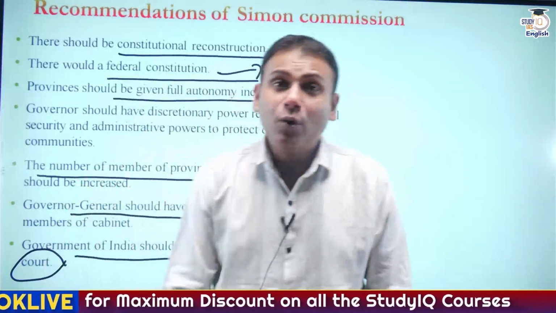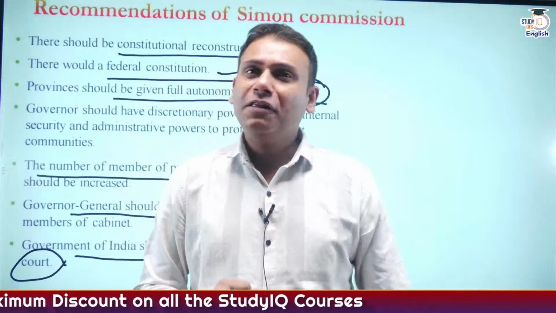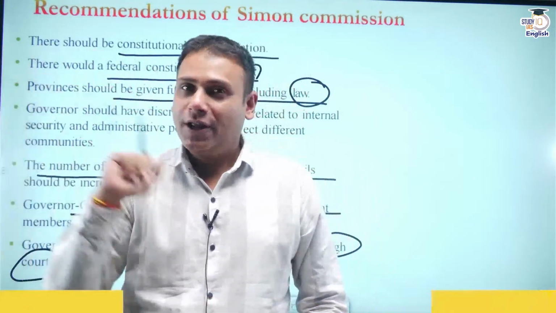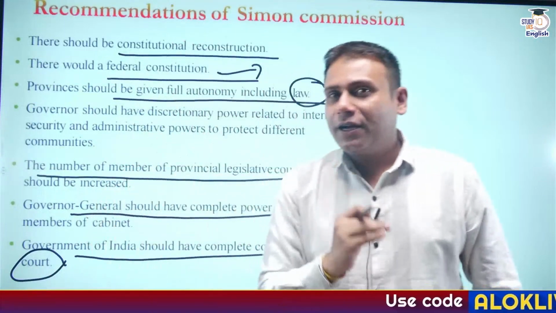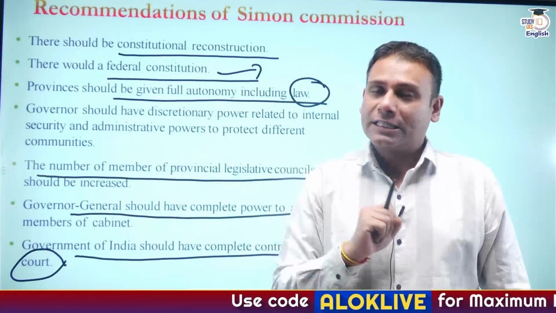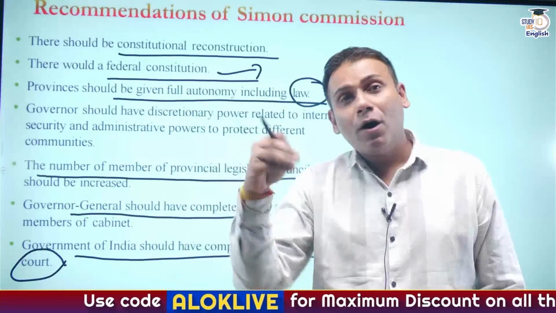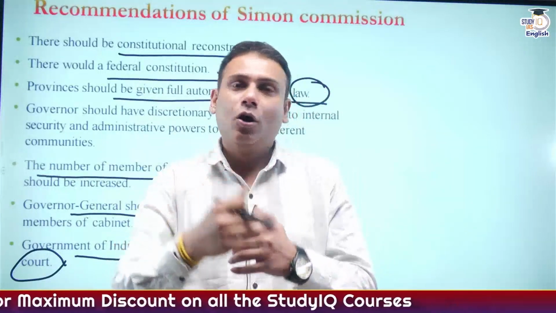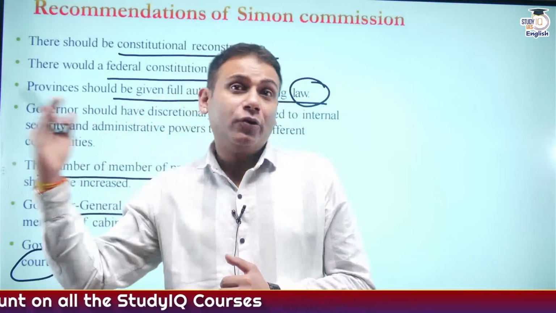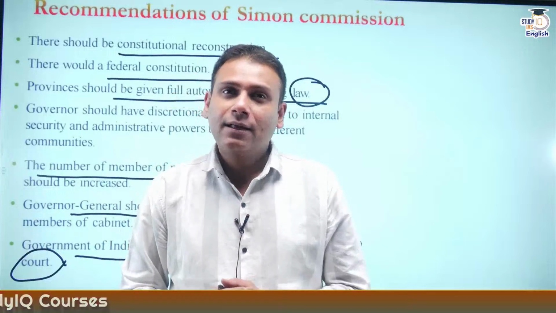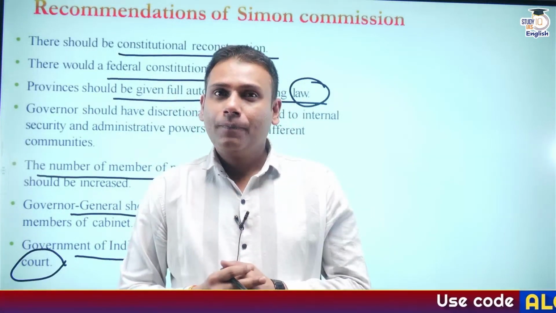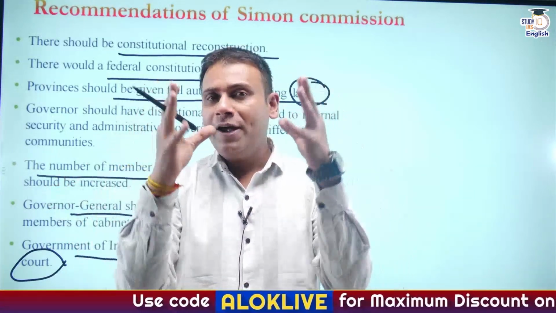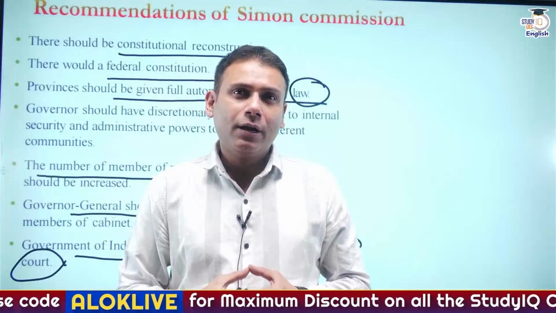Presently, in our country, we have three major agencies in the form of legislature, executive, and judiciary. The major objective of legislature is to make the laws. The major purpose of executive is to implement or execute the law. And the major purpose of judiciary, also referred to as the temple of justice, is to interpret the law. Judiciary is given complete freedom, and there is no interference in its working pattern.